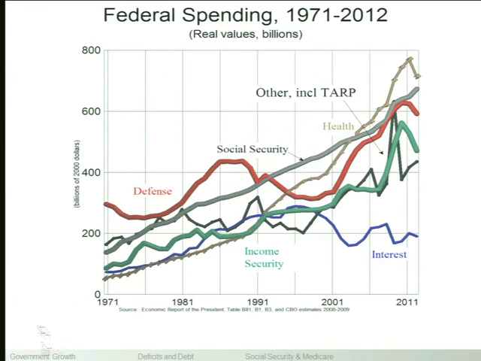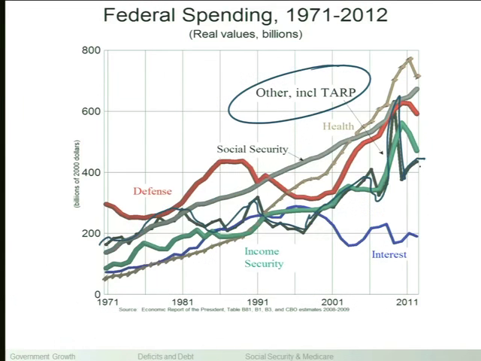Whoops, hold on, I need a pen, there we go. The last piece is other. Other includes TARP, the Troubled Asset Relief Program. I always want the T to be temporary, because it was that as well. Much of the TARP money has actually been paid back, so the paybacks show up as a negative number in future years. But the other category bounces along here.